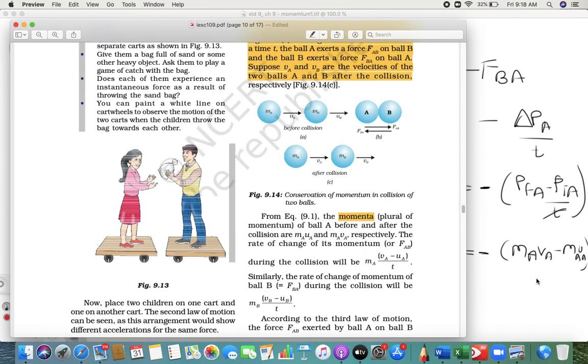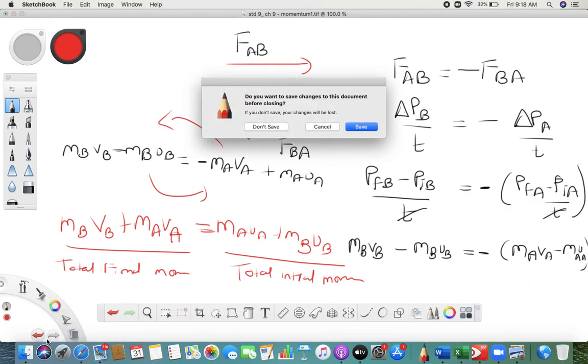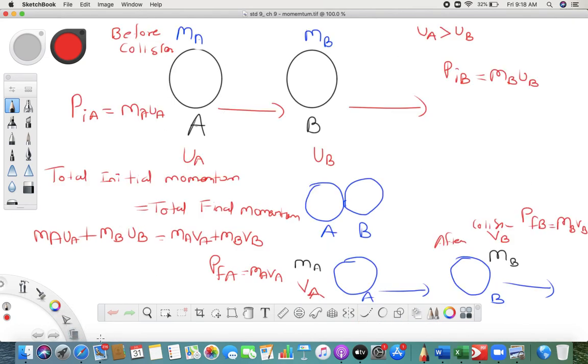Okay, so I hope you understand this. Look at this two times, then only you can get what I'm trying to say. Otherwise it is very difficult. So please understand this small thing: law of conservation of momentum, very important question.